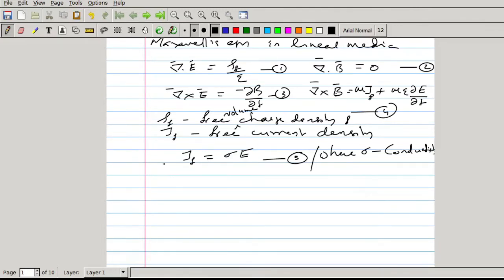Now we know the equation of continuity. The equation of continuity can be obtained from the expression for electric current. What is the expression for electric current?